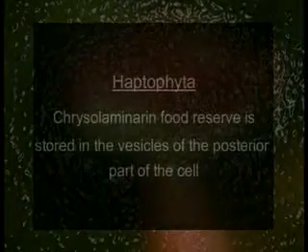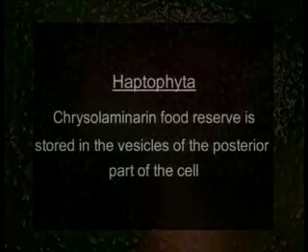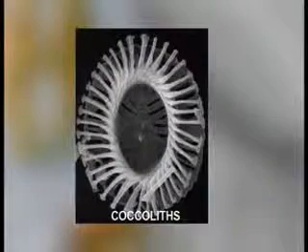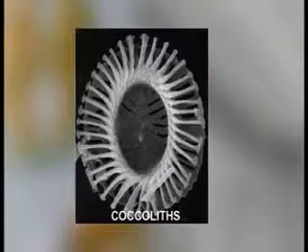The food reserve is chrysolaminarin, stored in vesicles in the posterior part of the cell. On the outer surface of the cell, scales of cellulose or calcified organic material are present. The calcified scales are known as coccoliths.